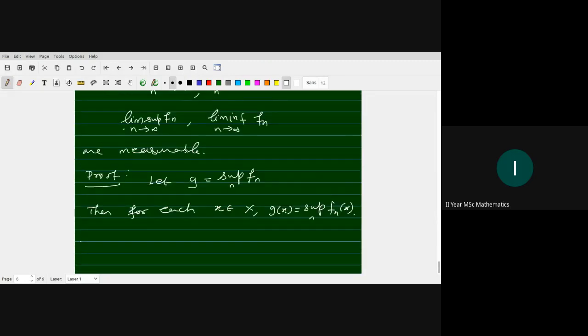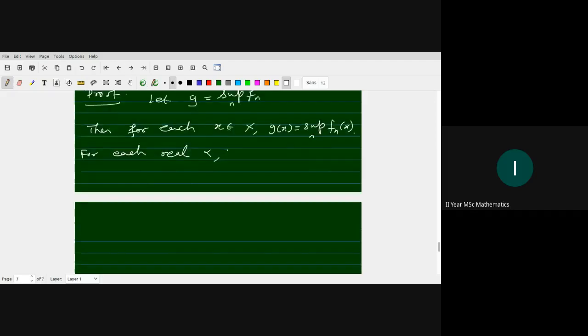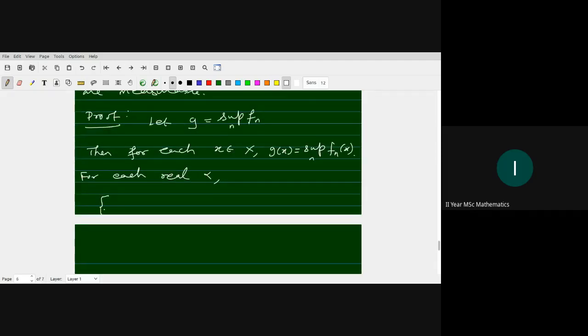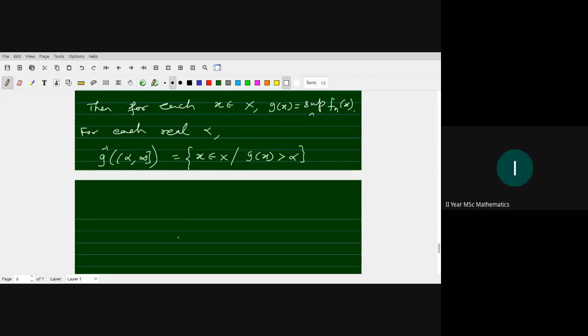So I'm going to prove that. For each real alpha, we are going to prove that G inverse of alpha comma infinity is the set of all x in capital X such that G of x is greater than alpha. Okay, I'm going to prove that this is measurable.